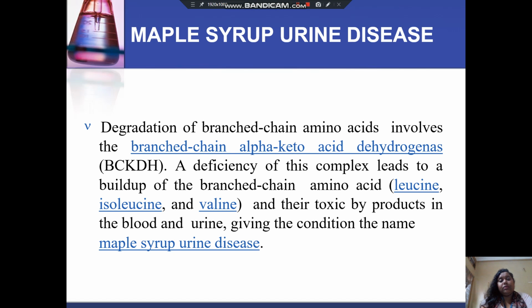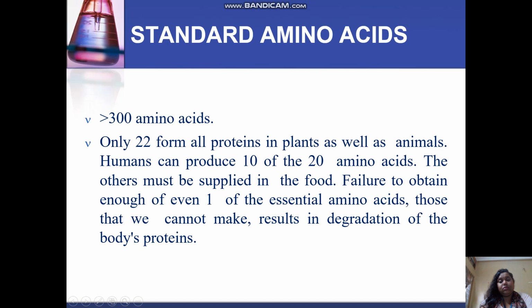And now comes the standard amino acids. There are more than 300 amino acids, and only 22 form all proteins in plants as well as animals. Humans can produce 10 of the 20 amino acids. The others must be supplied in the food.